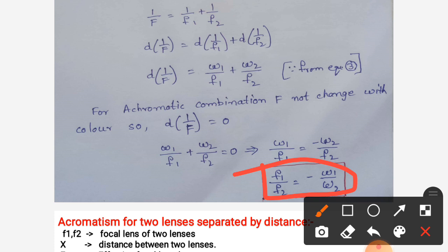That is, the ratio between the focal lengths of the two lenses is equal to the ratio between the dispersive powers of the two lenses. The negative sign indicates that one is a convex lens and the other is a concave lens. So f1 is positive, then f2 is negative. So f1 by f2 is equal to minus omega 1 by omega 2.